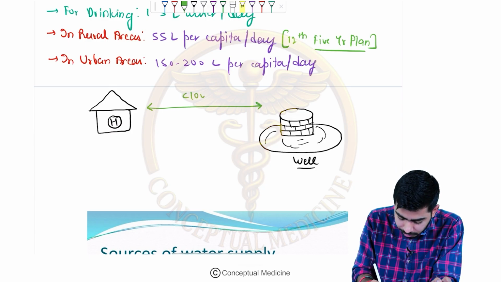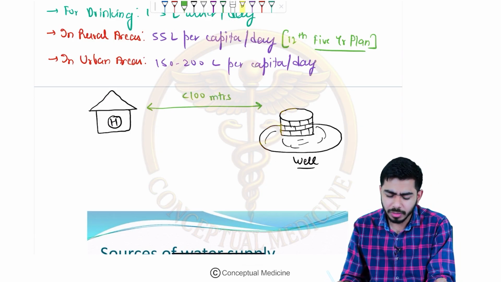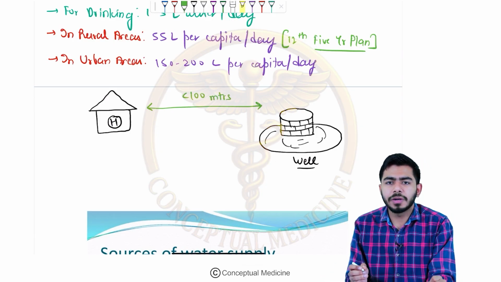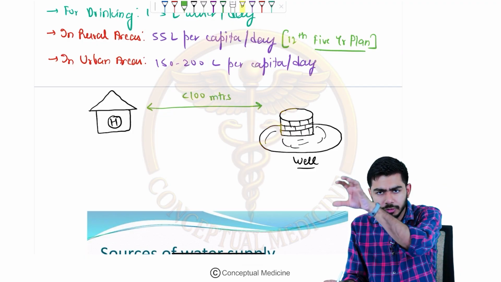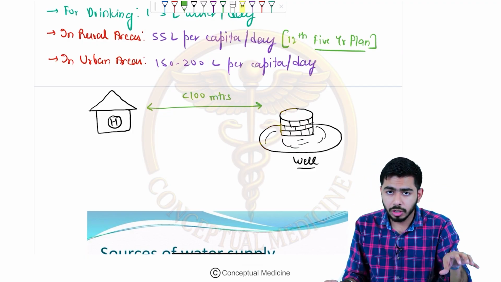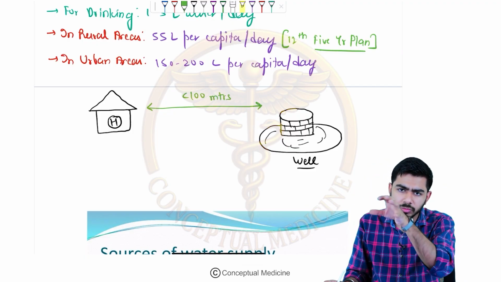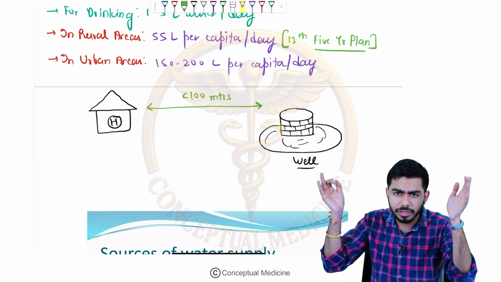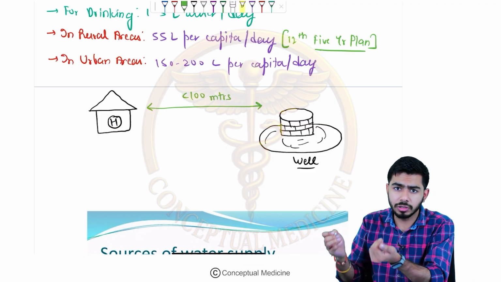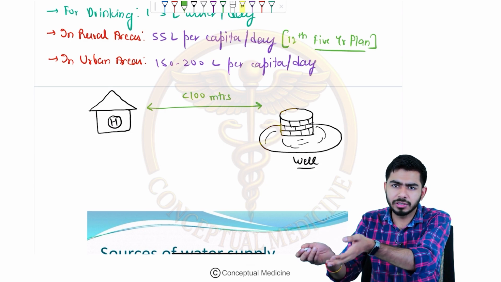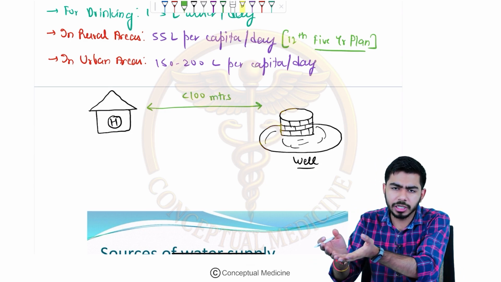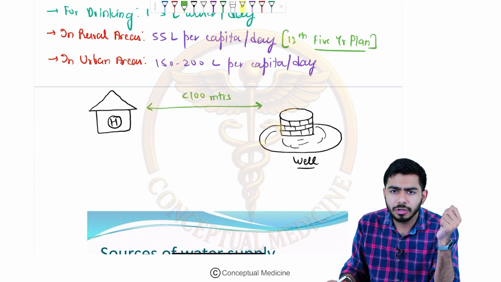So it should be less than 100 meters only, right? Especially in the rural areas. And the time taken which they are spending from their house to the water source, and from the water source back to the house, right? Obviously, if they move to the water source, many people from the village will be coming there to collect water. So it's not that they will just go there and come back, right? They have to wait there as well. So that is also a waste of time, right?